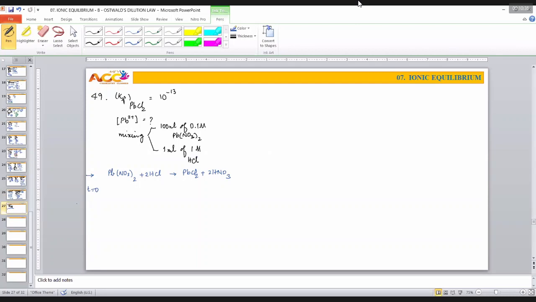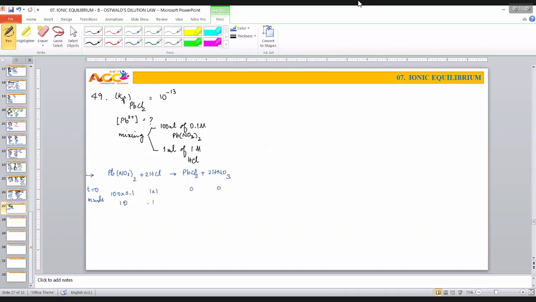Let us take the game of milliequivalents or millimoles. You can take millimoles also, no problem. Millimoles. What is millimoles? Millimoles means molarity into volume in ml. So 100 into 0.1, 1 into 1. This is of course 0. This is 10 and this is 1. Okay.